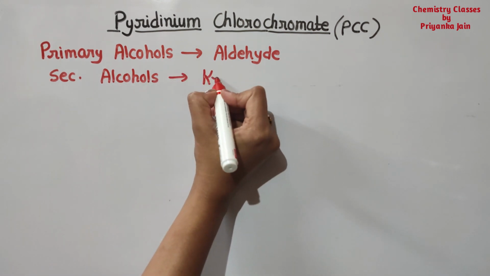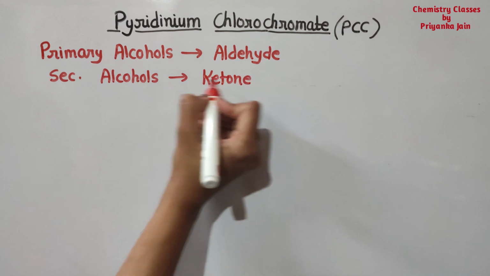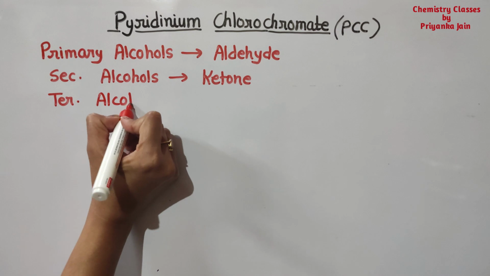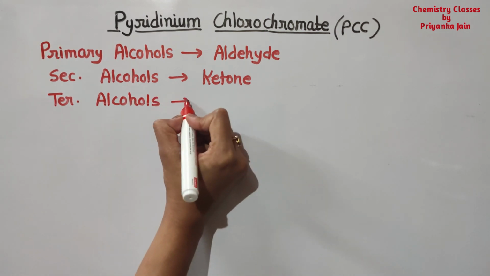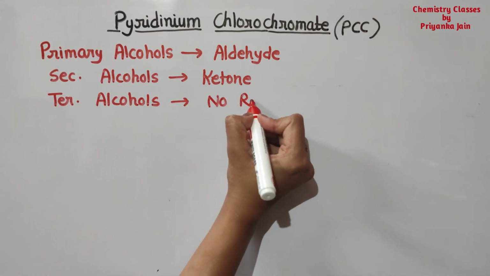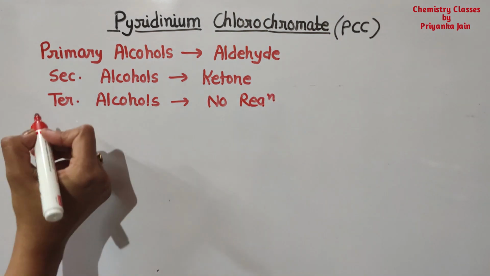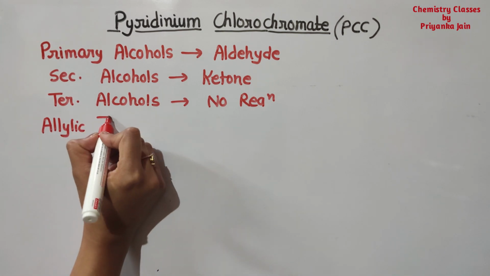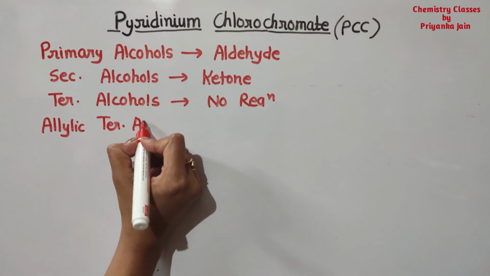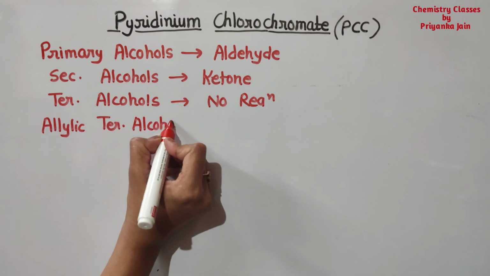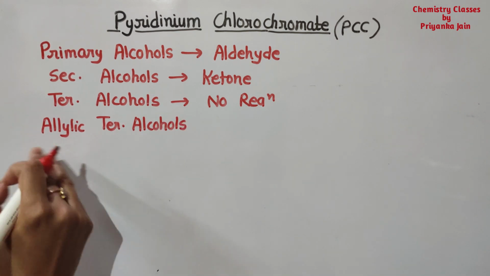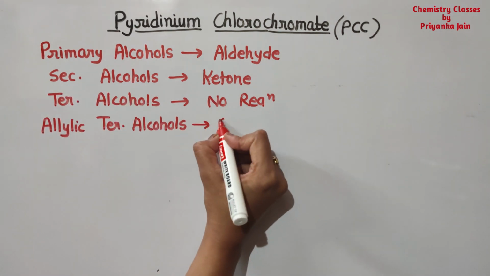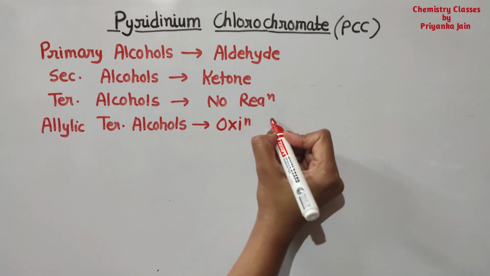It means it is an oxidizing agent, right? But if we have tertiary alcohols, then it will not react with them. Okay, no reaction here. But if we have an allylic tertiary alcohol, it means if with the tertiary alcohol a double bond is present in conjugation, then there may be oxidation. It will do the allylic oxidation with transformation.